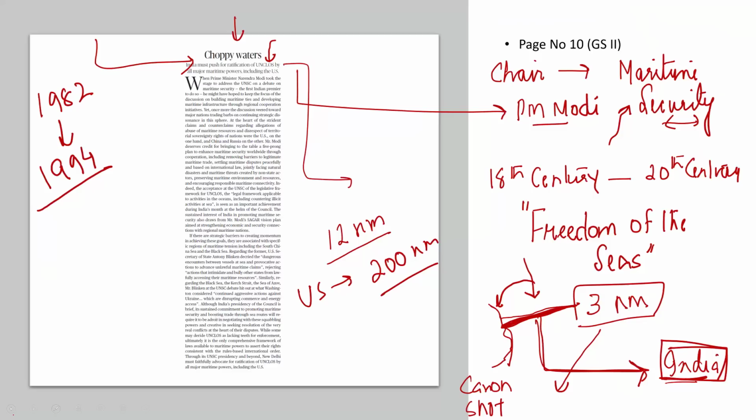And why is United States able to do that? Because United States has not ratified UNCLOS. Similarly, Israel has not ratified, Turkey has not ratified, Canada has not ratified. And that is why this editorial says India must push for ratification of UNCLOS by all major maritime powers, including the United States of America. That is what you need to understand from this editorial.